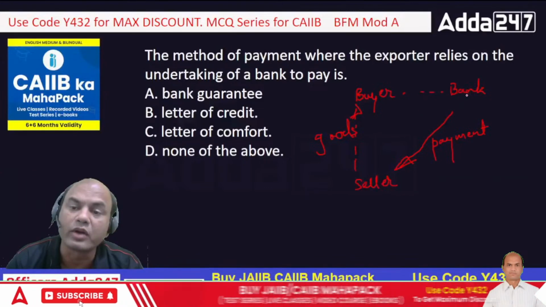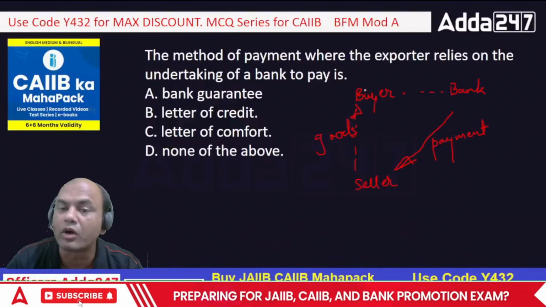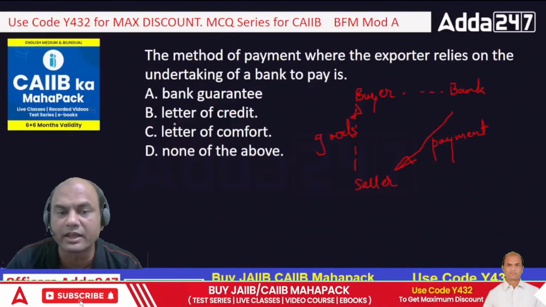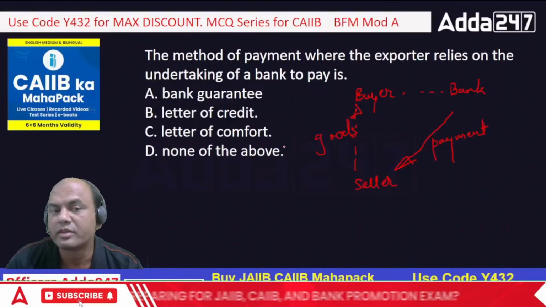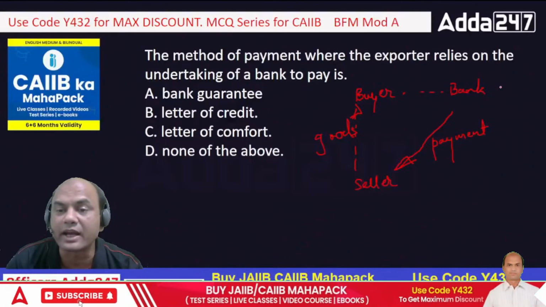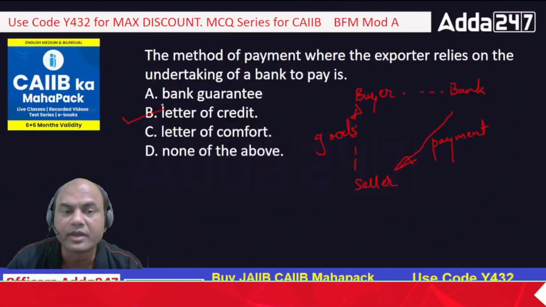So what is this called when the bank guarantees the payment to the seller, not the buyer? Means the bank says I will pay you. So that is known as what? Bank guarantee, LC, letter of comfort, or none of the above. So when the bank will directly pay, it is known as LC.